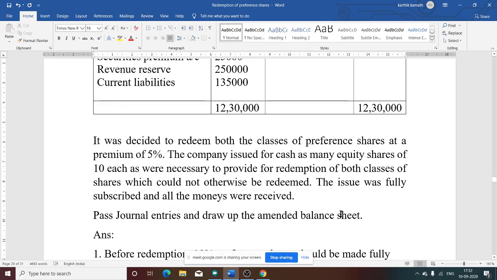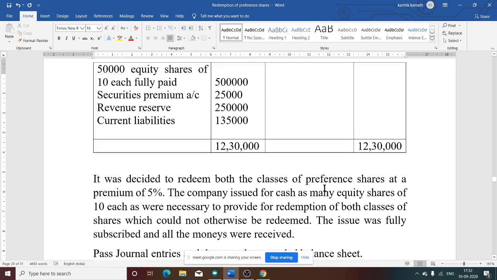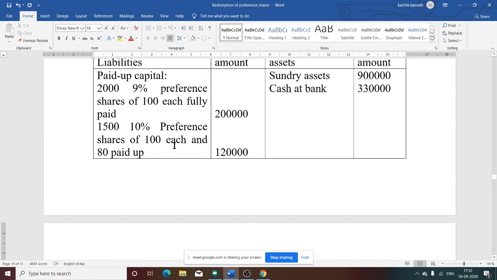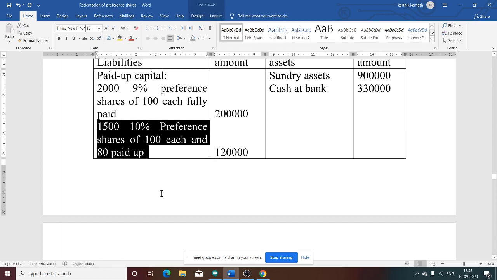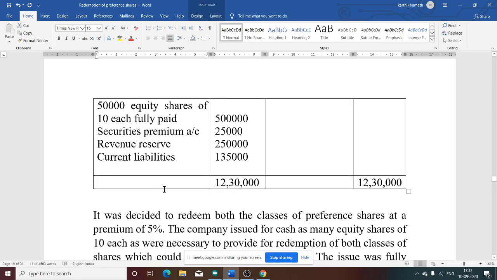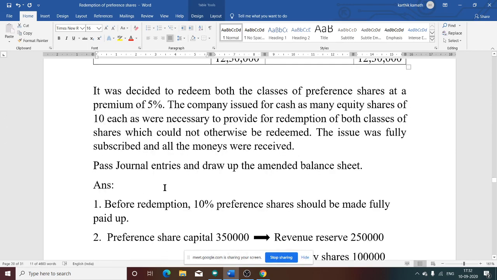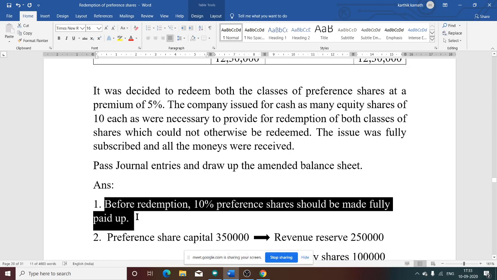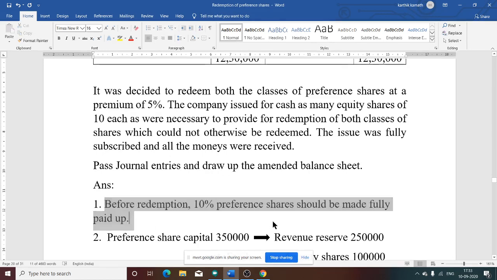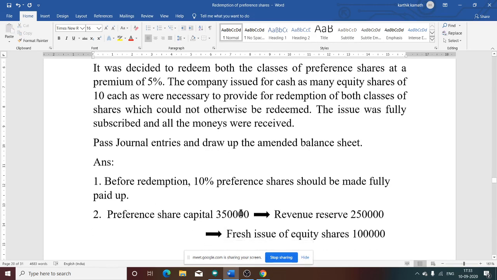So now how to solve this problem? First, there is a partly paid share. The second category of share, 1,500, is partly paid. So the partly paid share you need to convert into a fully paid share. So there are two journal entries you need to pass. While passing journal entries, there are two additional journal entries. Then the answer has one note. See this, before the redemption, 10% preference shares should be made fully paid up. Yes, that is what I was telling.